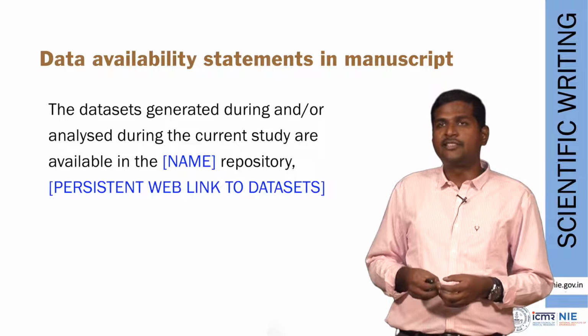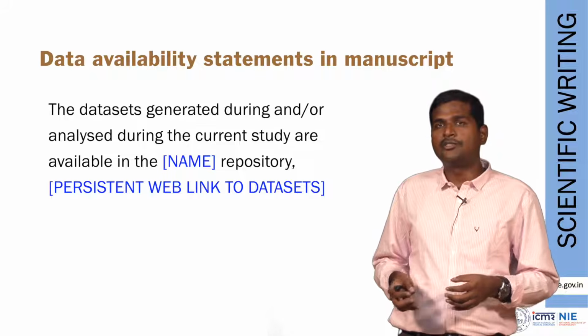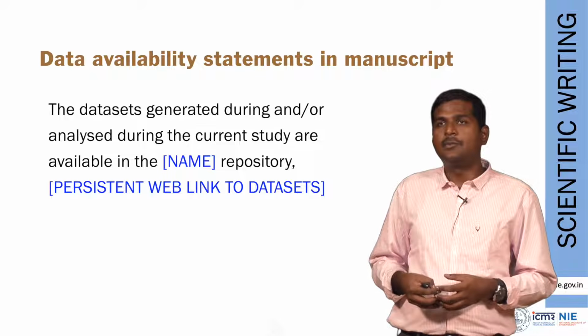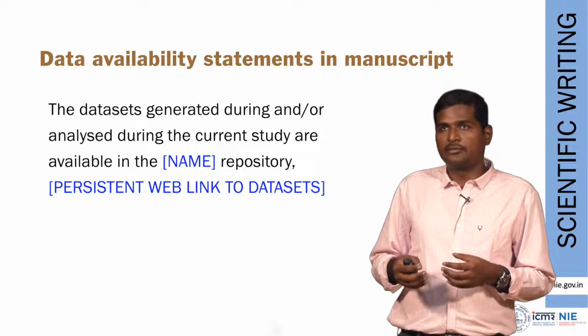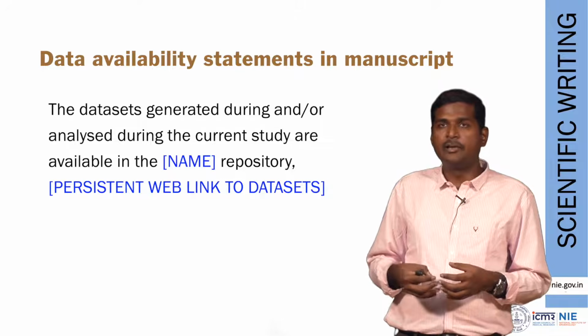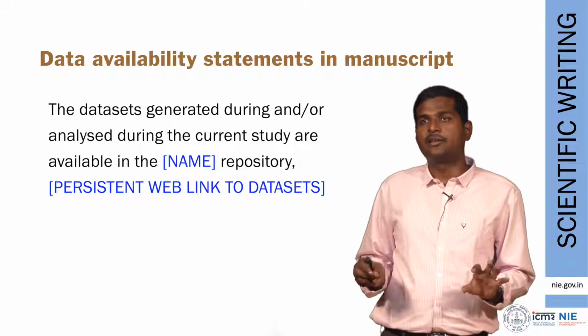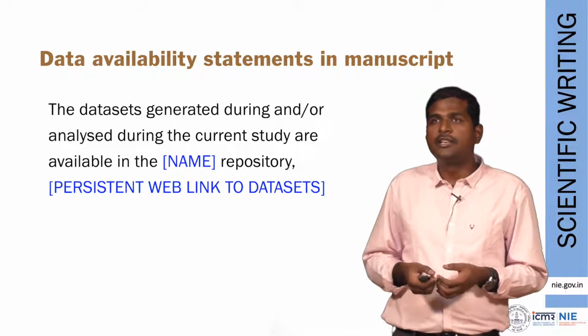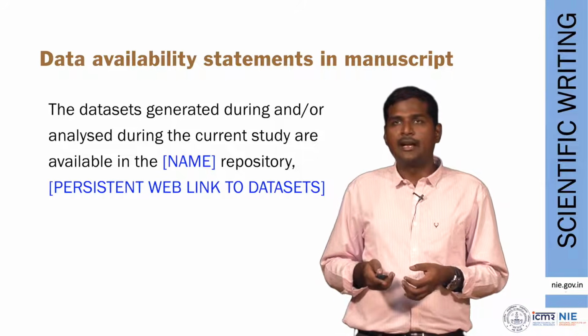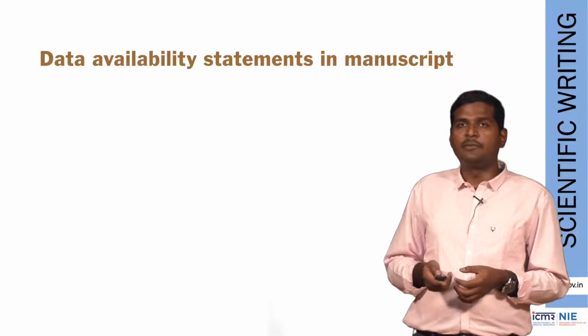The data sets generated and/or analyzed during the current study are available in the repository. The name of the repository, it might be GitHub, and we provide a website link to that particular data repository. So this is one way of sharing your data and putting it out in the availability statement.